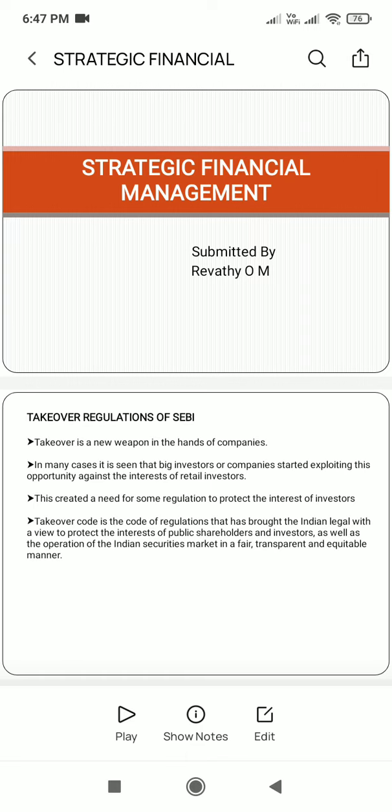Takeover regulations of SEBI involve the following steps. That means, what are the takeover regulations of the Securities and Exchange Board of India? Takeover is a new weapon in the hands of companies. In many cases, it is seen that big investors or companies started exploiting this opportunity against the interest of retail investors. This created a need for some regulation to protect the interest of investors. Takeover Code is the code of regulations that has brought the Indian legal framework with a view to protect the interest of public shareholders and investors as well as the operation of the Indian securities market in a fair, transparent and equitable manner.